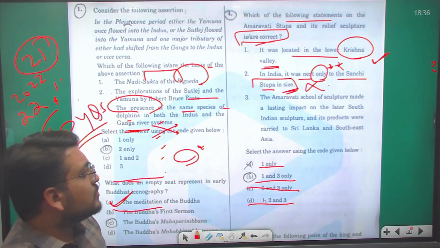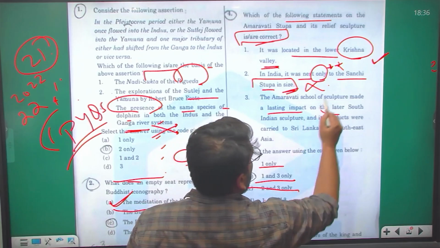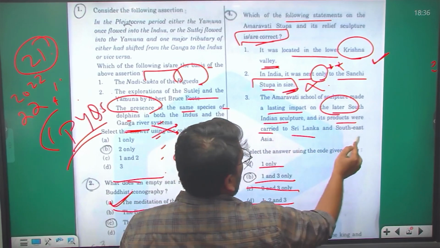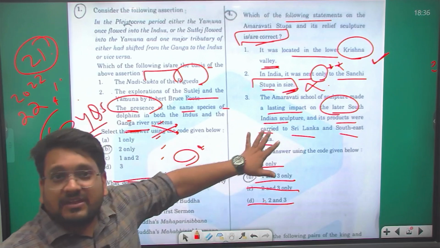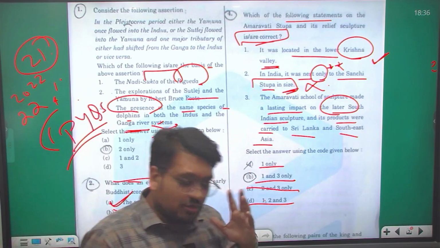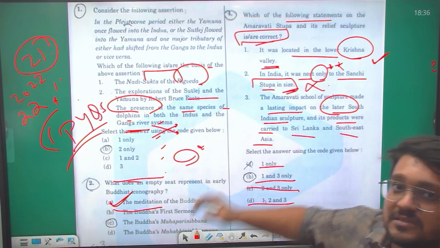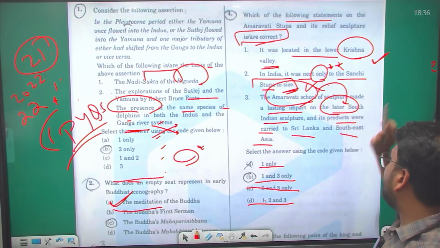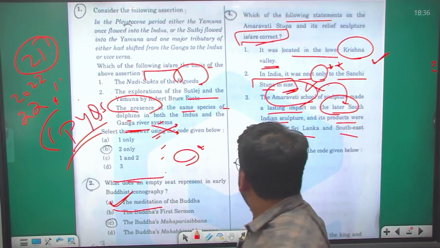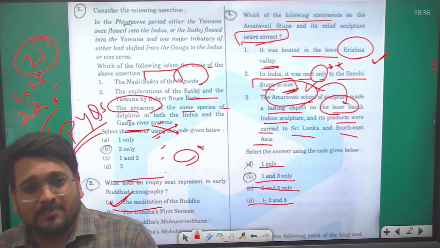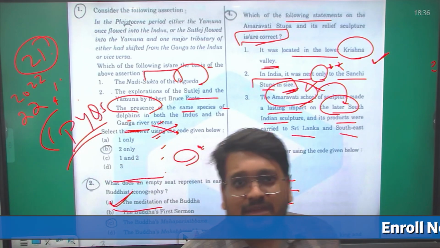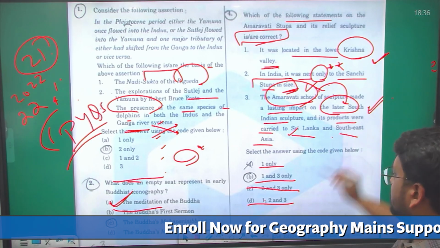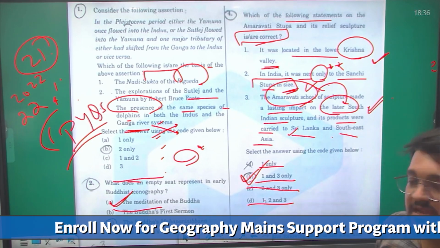The Amravati school of sculpture made a lasting impact on the later southern Indian sculptures, and its products were carried to Sri Lanka and Southeast Asia. Even if you don't know this statement, if you think logically, the Amravati school was in the central and southern part of India, so it could have impacted southern Indian sculpture too, and because of trade it could have spread to Southeast Asia and Sri Lanka. So this statement is correct. The answer here is B, 1 and 3 only.